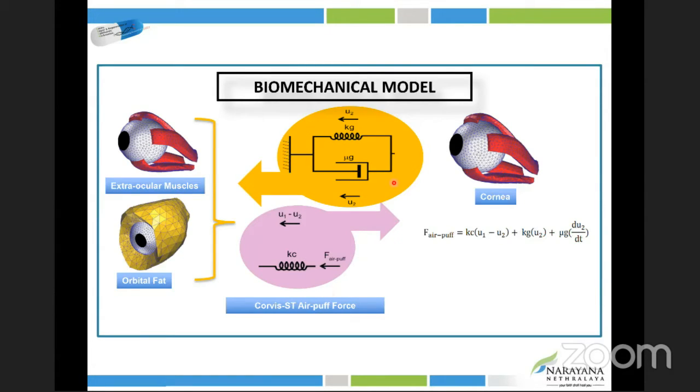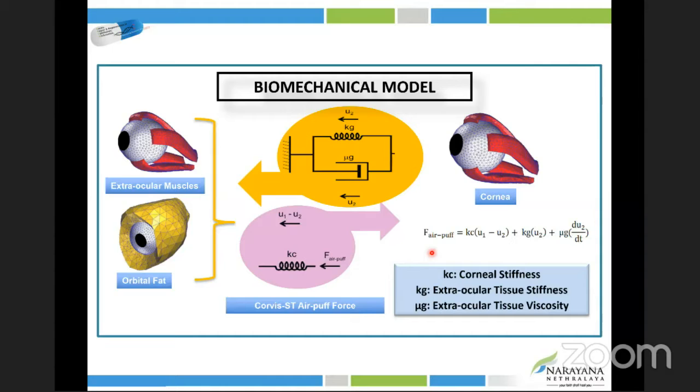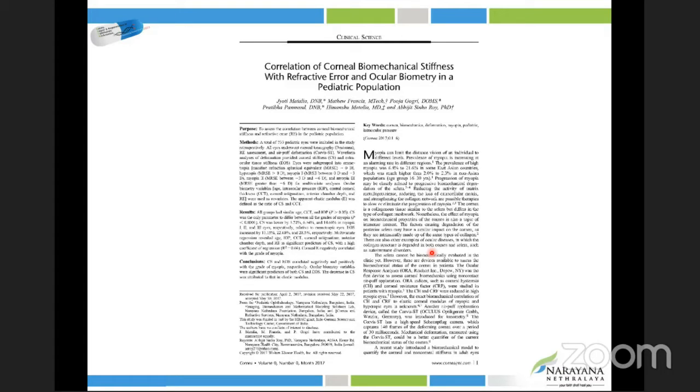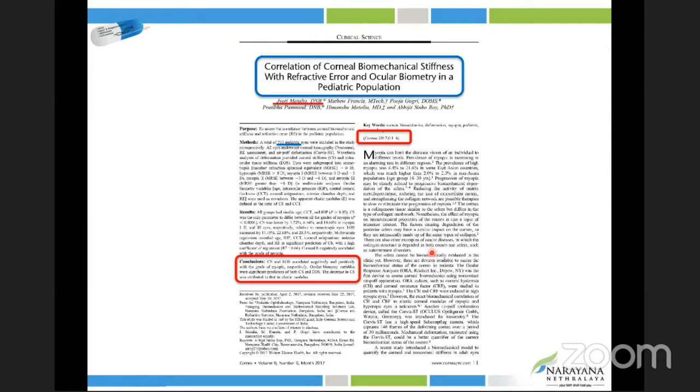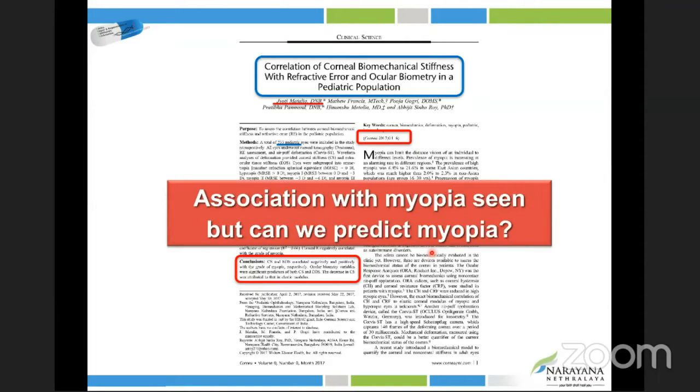So this is a biomechanical model, which is an analytical mathematical model. Using this, we could segregate the corneal stiffness, extraocular tissue stiffness, and the extraocular tissue viscosity. We studied the corneal biomechanical stiffness with respect to refractive error in the pediatric population. We included almost 733 pediatric eyes. What we found was that corneal stiffness reduces with higher grade of myopia and extraocular stiffness increases with higher grade of myopia. Of course, we established the association with myopia, but can we predict myopia using these parameters?